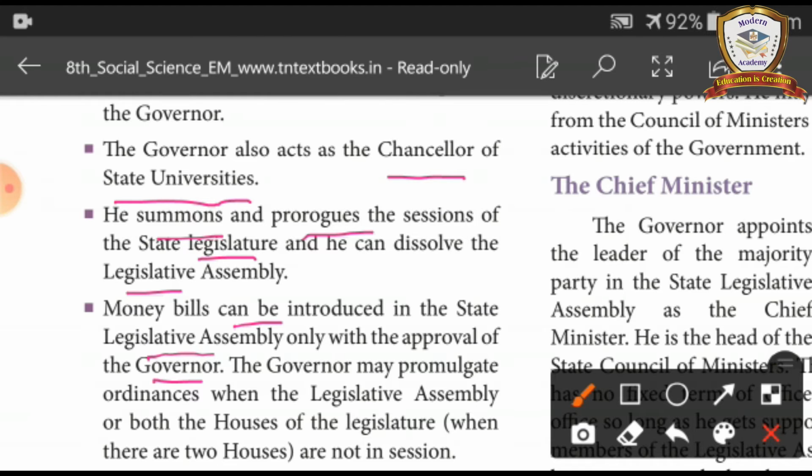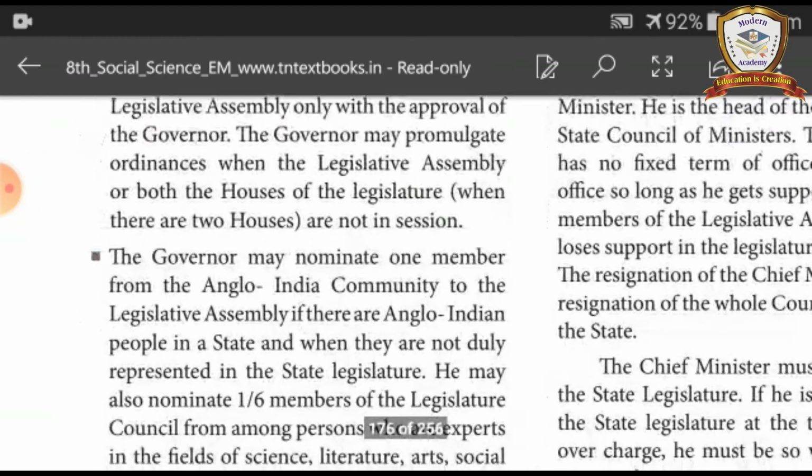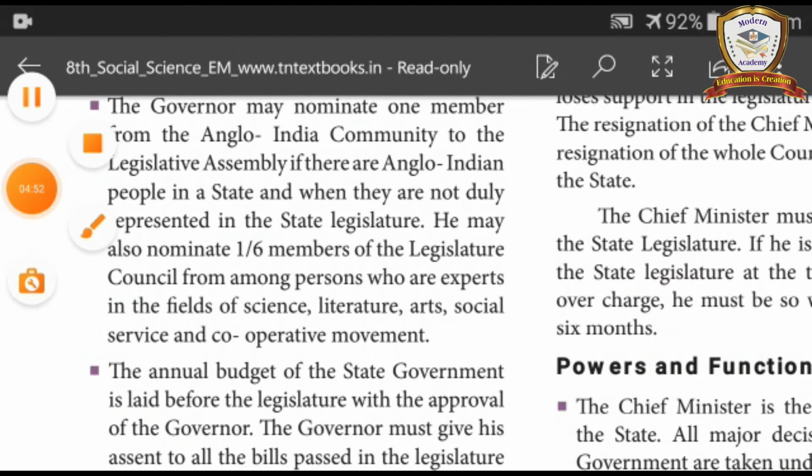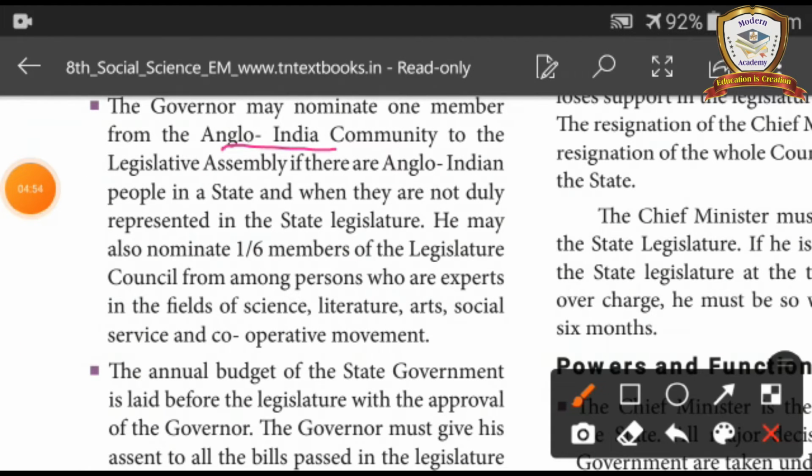The governor may promulgate ordinances when the legislative assembly, or both the houses of the legislature when there are two houses, are not in session. The governor may nominate one member from the Anglo-Indian community to the legislative assembly if there are Anglo-Indian people in a state and when they are not duly represented in the state legislature.